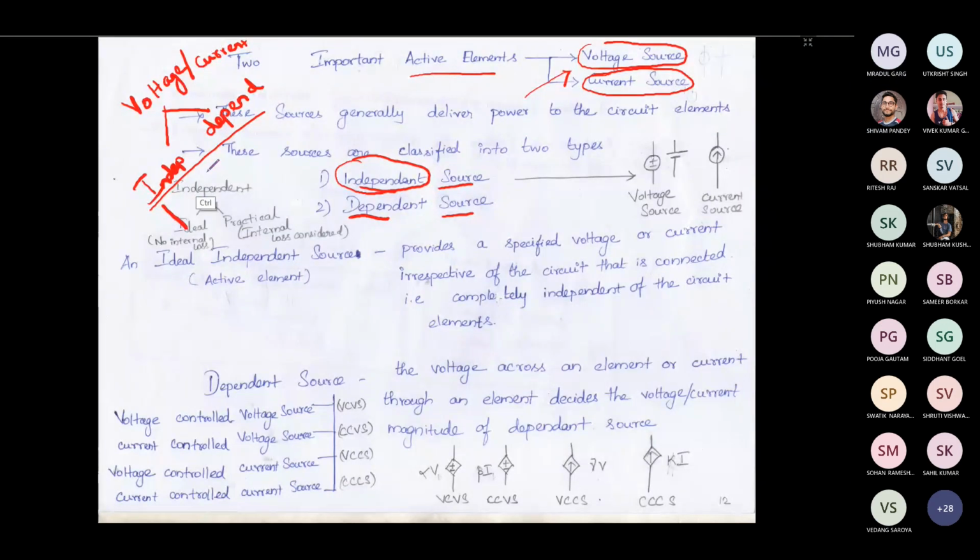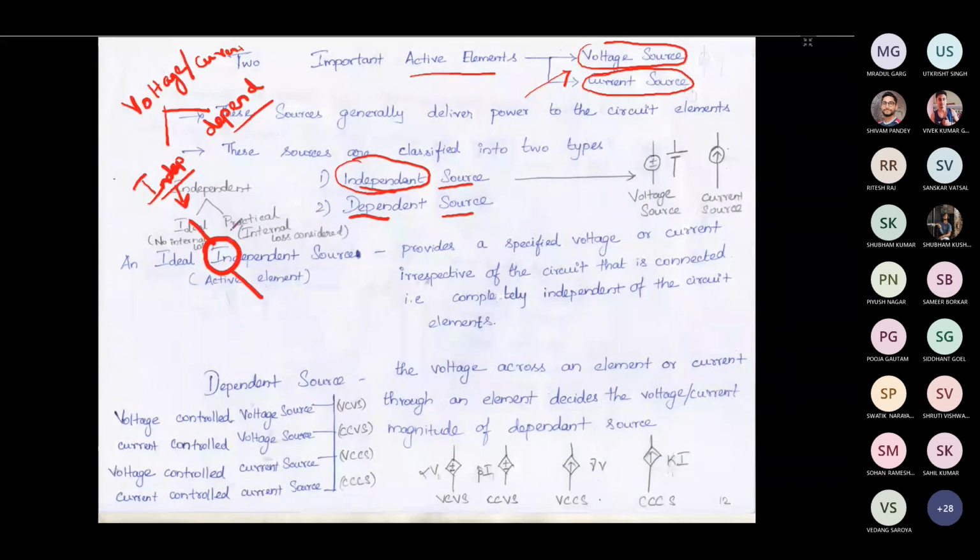So here we have voltage source and current source, which are further classified into independent and dependent. How to symbolically represent the voltage source and the current source, that we are going to see. First we will talk about independent sources. Irrespective of whether it is an independent voltage source or current source, you should have a circle. For an independent source, the first thing you should mention is the circle.